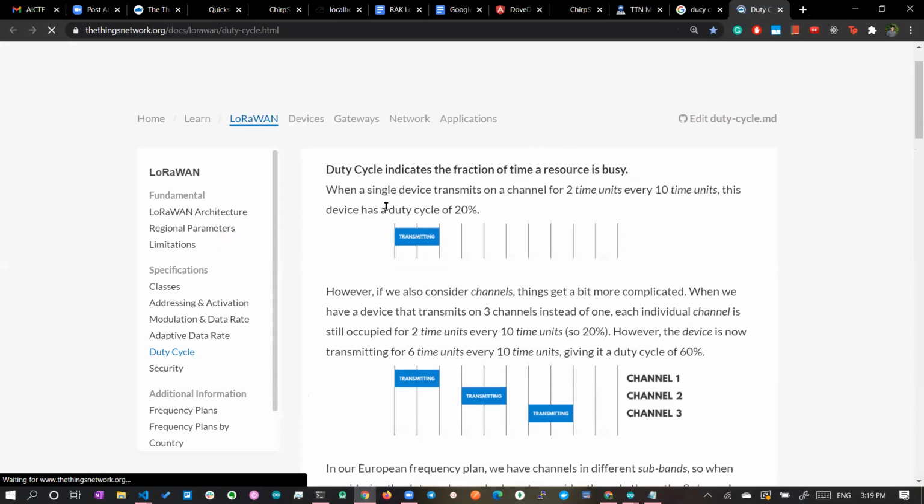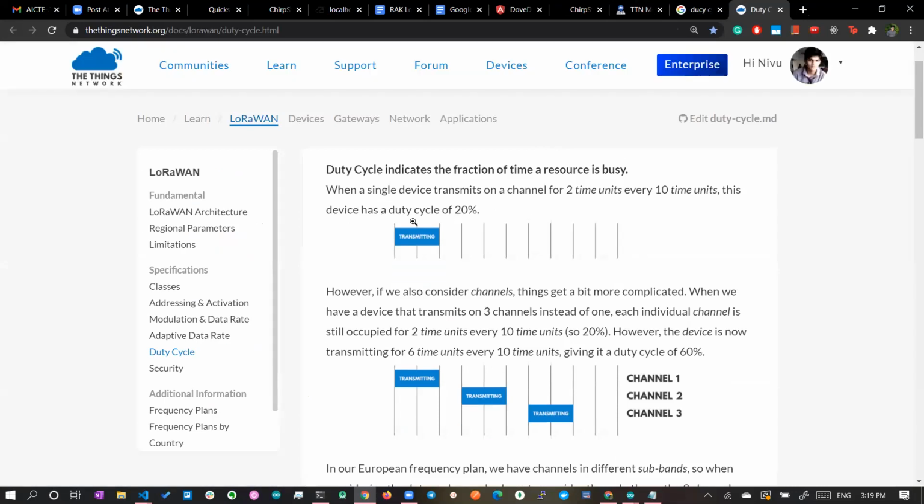A single node can occupy the airtime for a particular time only, but that regulation is not in Indian frequency. For Indian LoRaWAN at 867 it is not there, but in European countries and in the US your duty cycle has to be respected. Like if you give 3% or 9% or 10%, for the entire time window it is able to occupy the airtime for only that percentage.